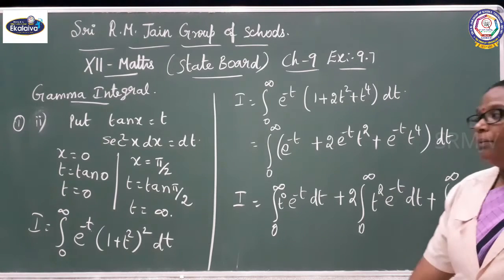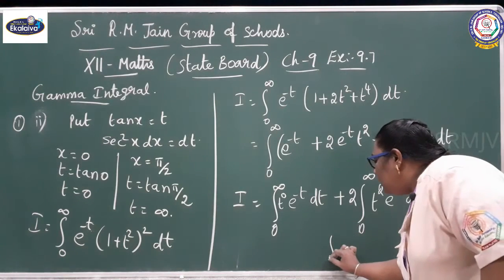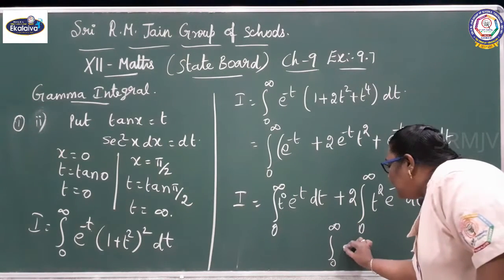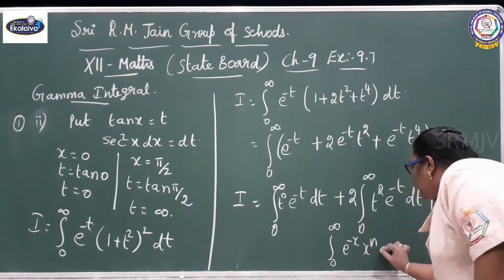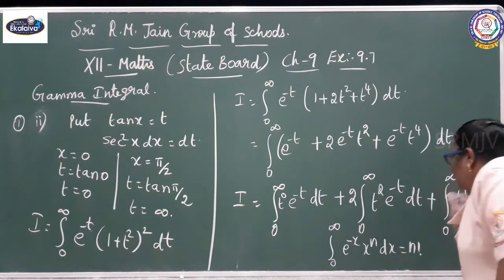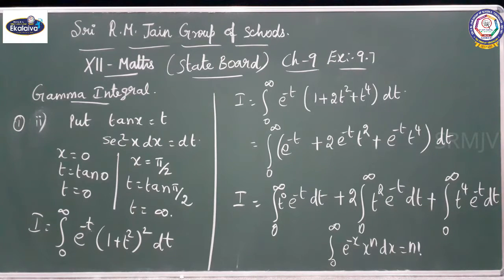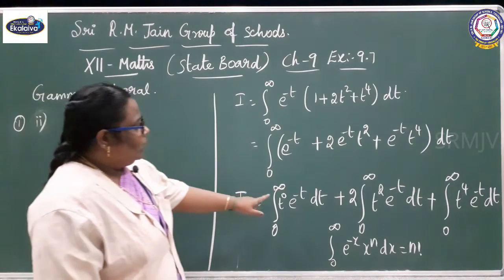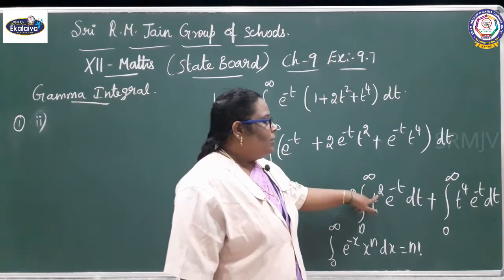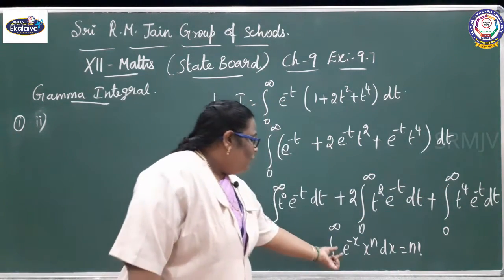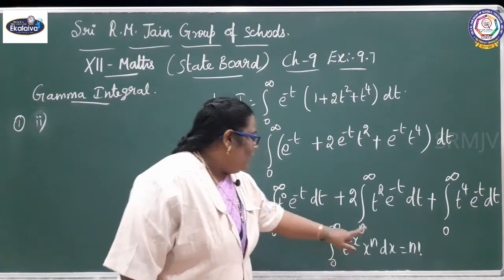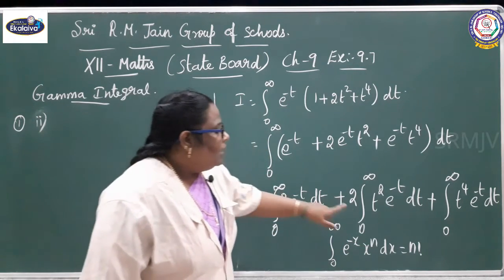So, what is the formula we can apply here? The integral from 0 to infinity of e^(-x) x^n dx equals n factorial. See, n factorial, what is the n value here? 0, n equal to 2, n equal to 4. You can compare with this formula: e^(-x) x^n dx, here it is t^n dt. It is nothing but what?